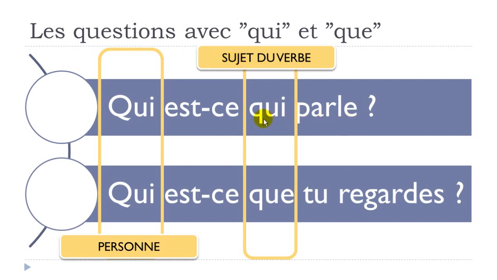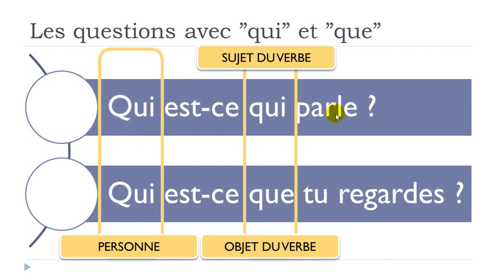And the information that you want to have concerns the subject of this verb. And then here, we will use que just because we want to have the information concerning the object of the verb. So you've got regarder here, but then if you look carefully, you already have the subject. It's tu regardes, okay?